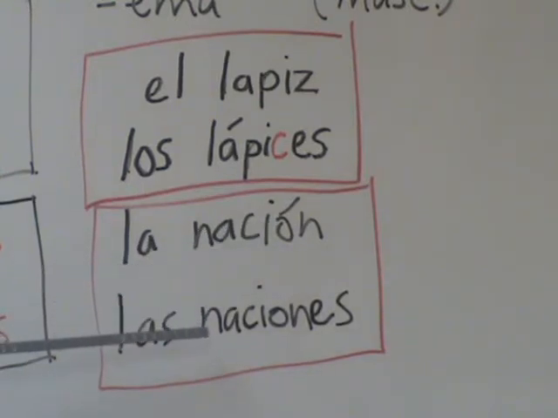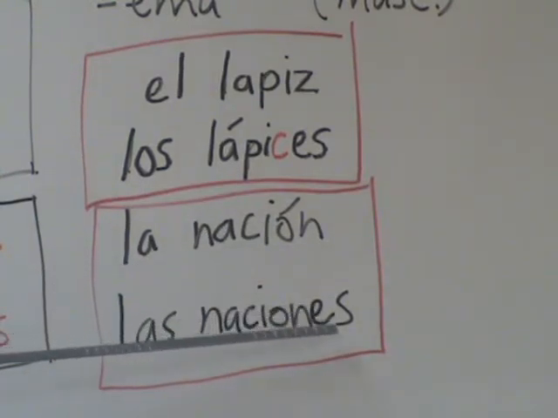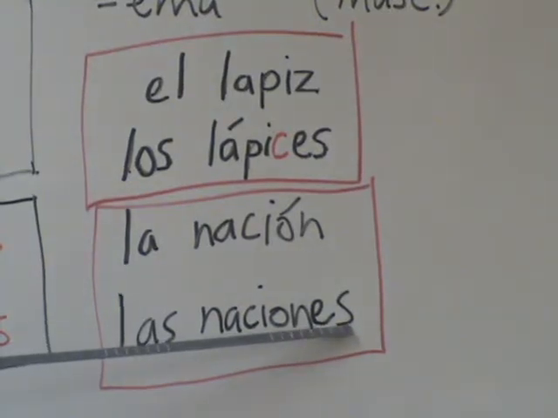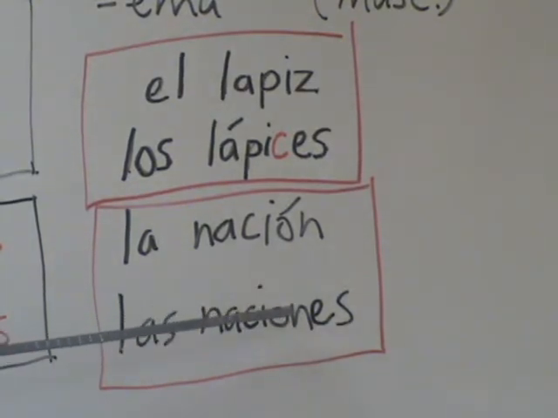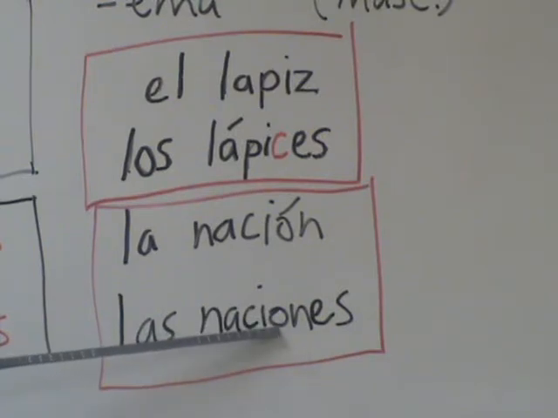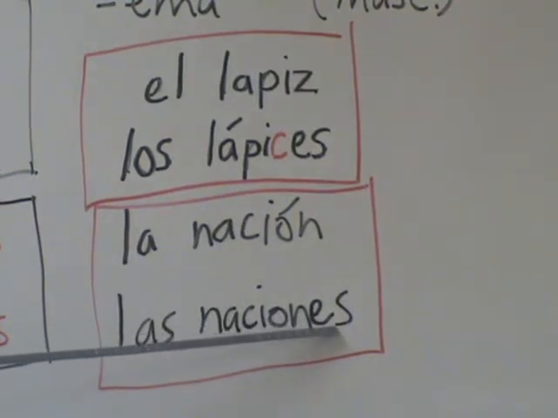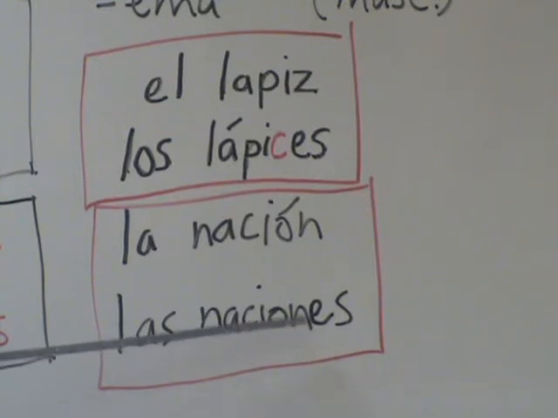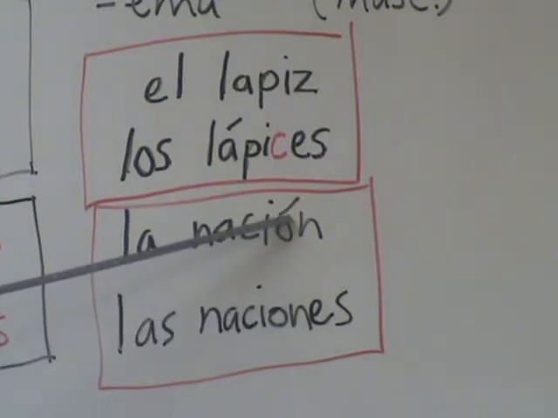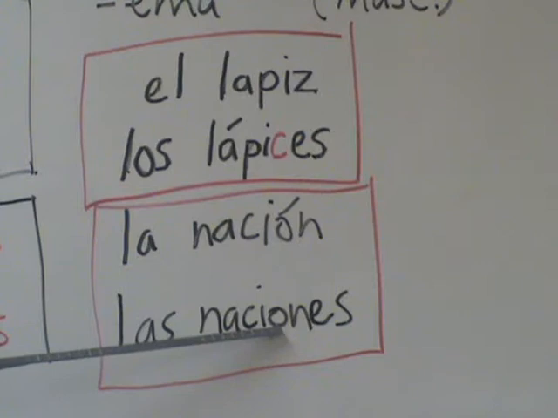So when these nouns are plural, they then end in an S, and since that's not an L, an R, or a D, the emphasis naturally falls on the next to the last syllable. So lo and behold, it doesn't need an accent there to be las naciones, because that's where the accent would normally fall if it didn't end in an L, an R, or a D. Las naciones. So when it's singular, it has to have the accent. But when it's plural, it doesn't.